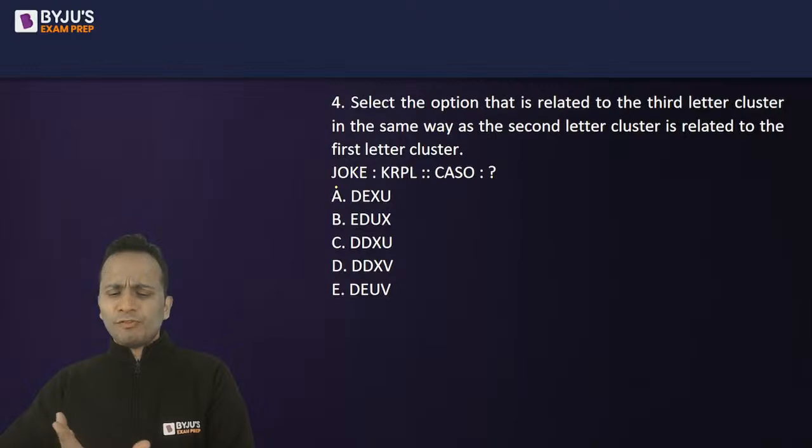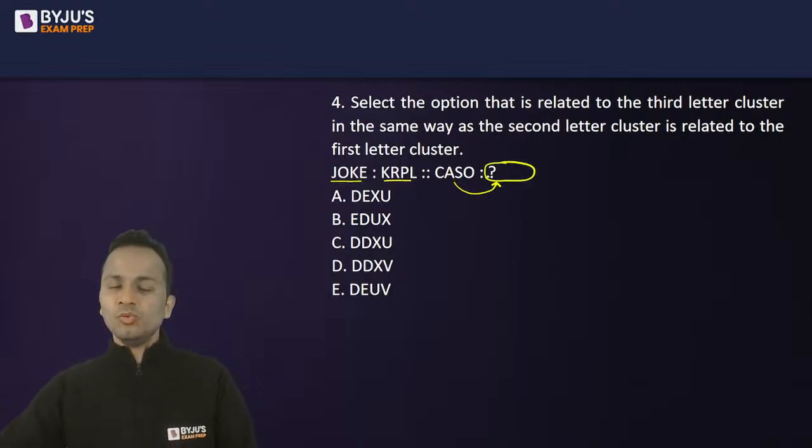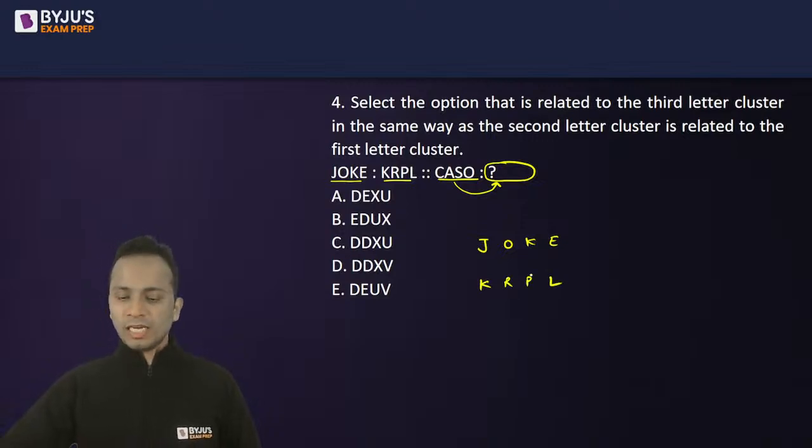Now, what is the format of this question? How to solve this? We'll have to identify the relation between these two sets of alphabets, and the same relation is to be applied to find the set of alphabets related to CASO. Now JOKE is KRPL. If you quickly write the number equivalents, then you will be able to clearly identify the pattern.